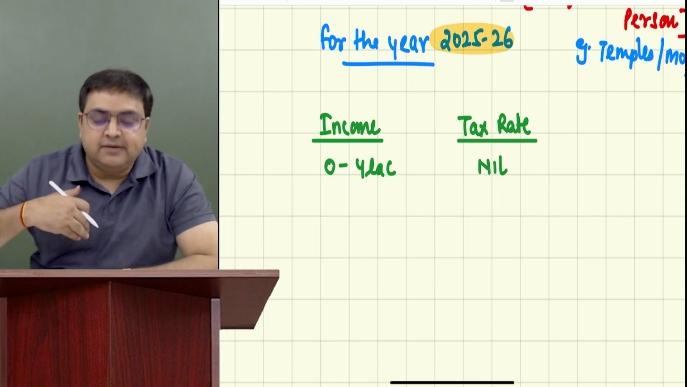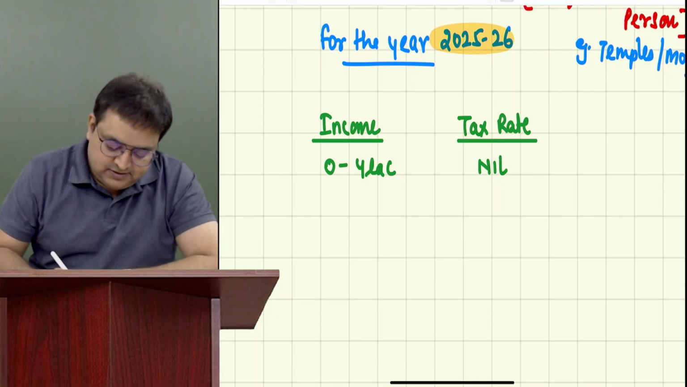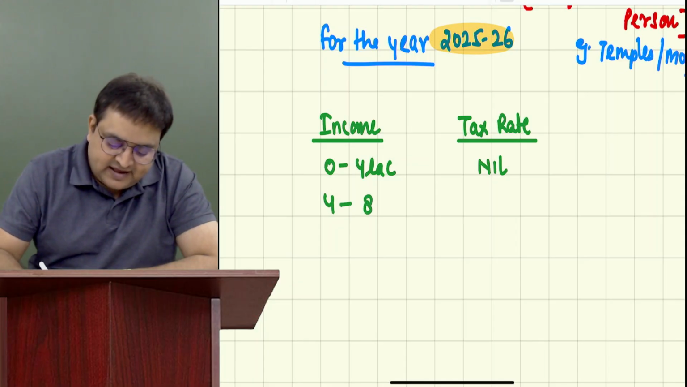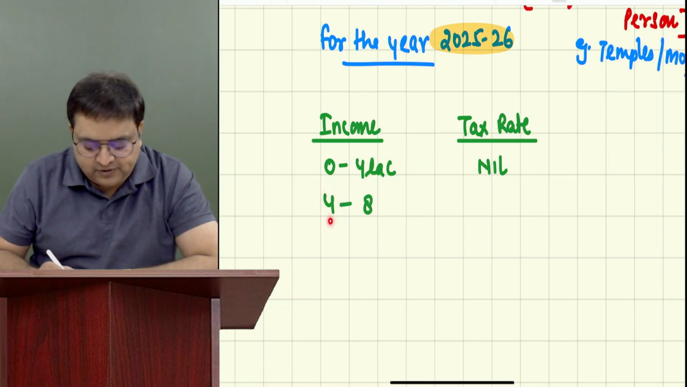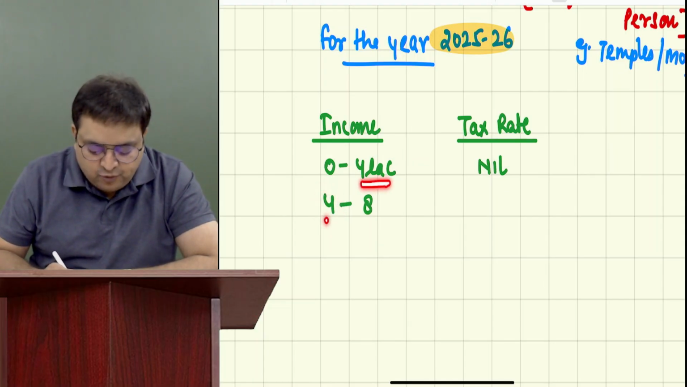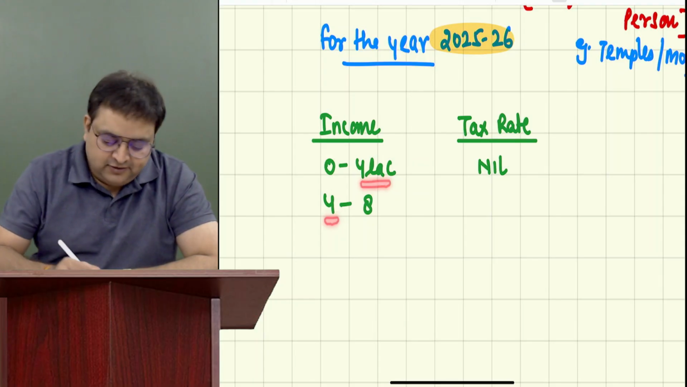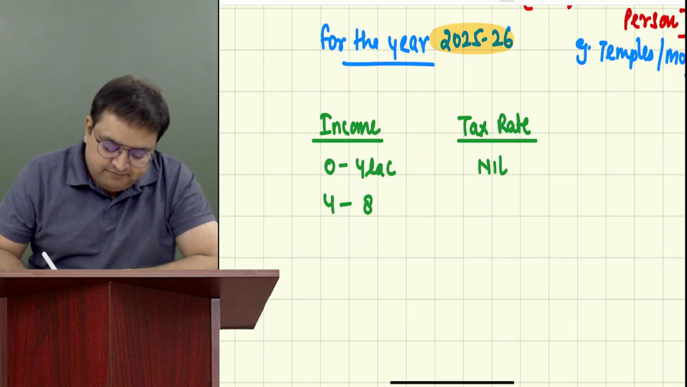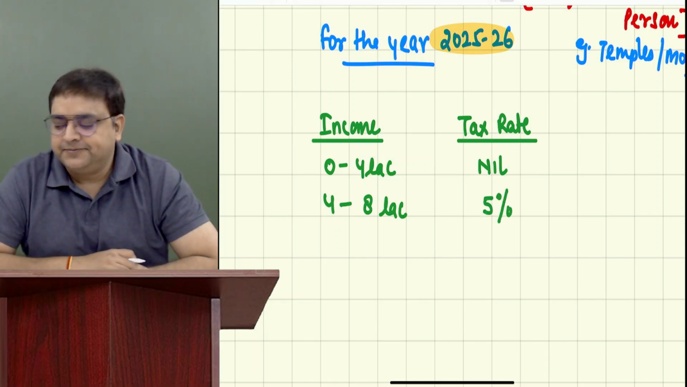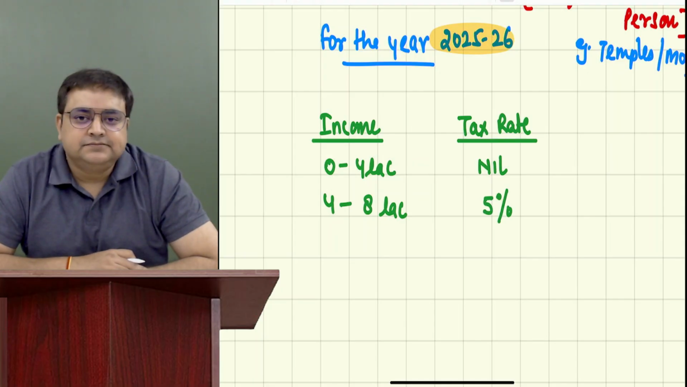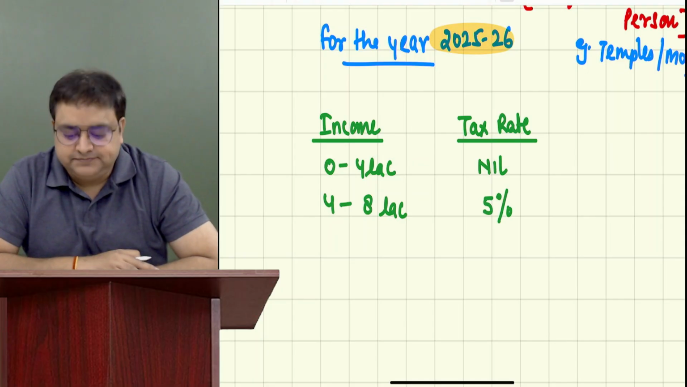If you are earning more than 4 lakh, so if you are earning 4 to 8 lakh, guys, actually it is 4 lakh 1 rupees. But don't write 4 lakh 1 rupees, write 4. Up till 4 lakh it is here, more than 4 lakh it is here. So if you are earning between 4 to 8 lakh, you have to pay 5% taxes. Written till here. Now I have a question for you.